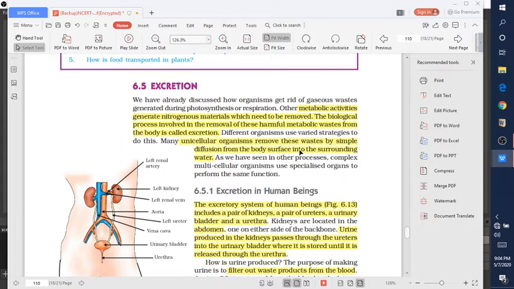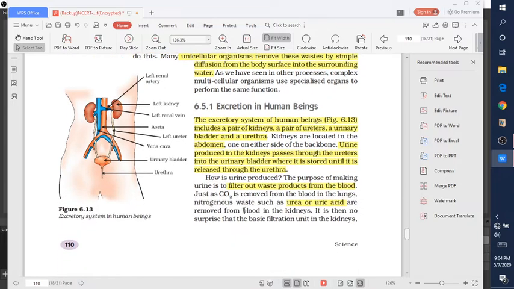Many unicellular organisms remove these wastes by simple diffusion from their body surfaces. For example, amoeba removes its waste through the body surface, but multicellular organisms have a specialized organ to perform this function. Let's start with excretion in human beings.